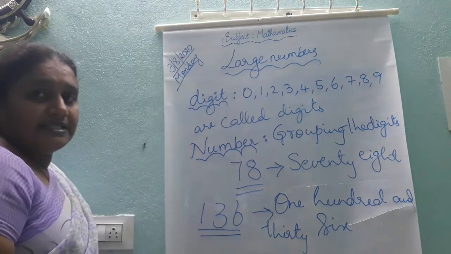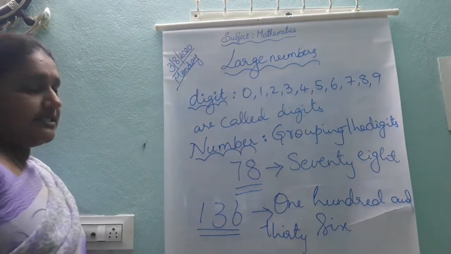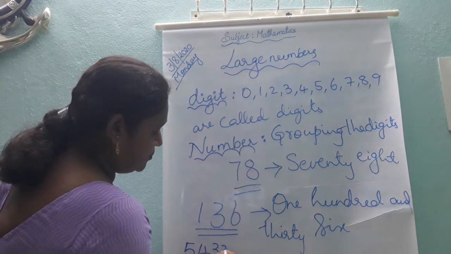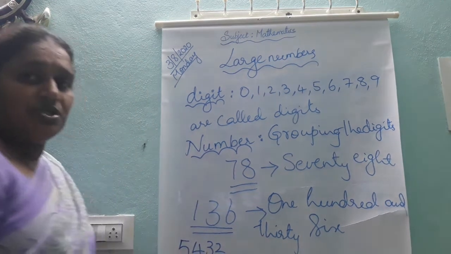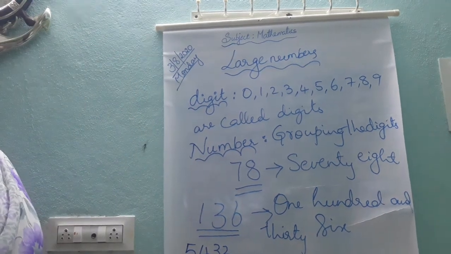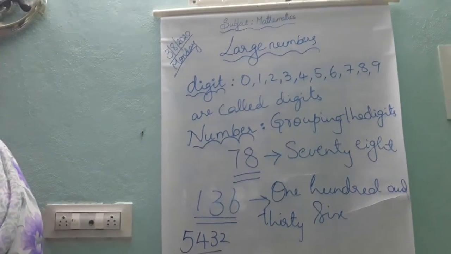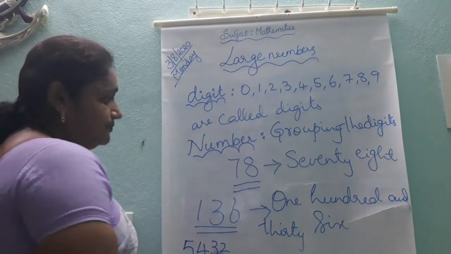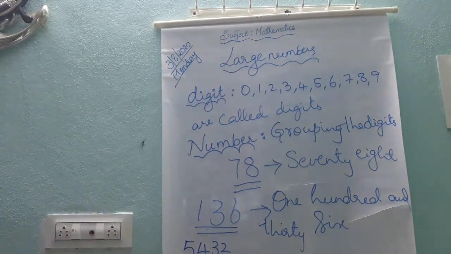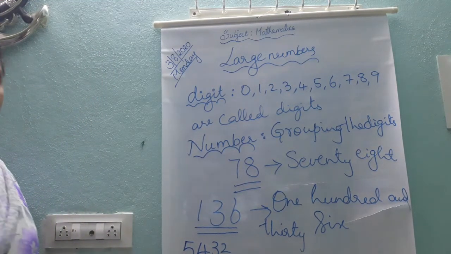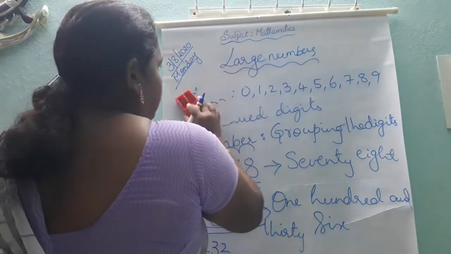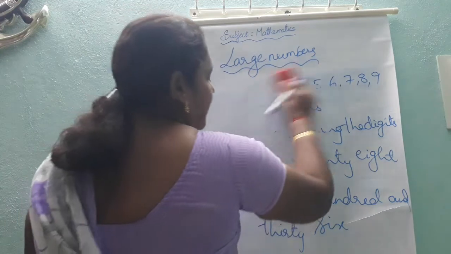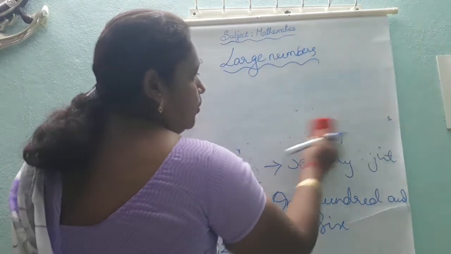Like that, a 4-digit number. For example, 5432. What do we call this number, children? 5432. Okay? Now, I am going to tell you how you can write the numbers and how we can classify the numbers.